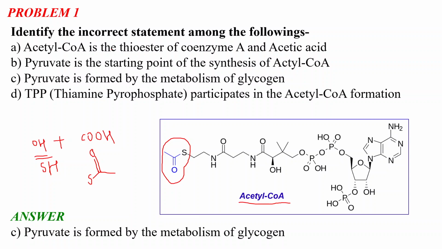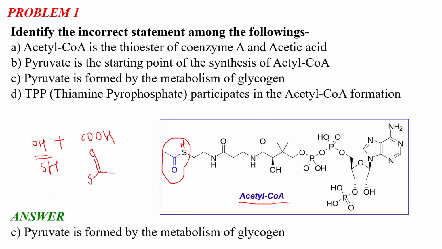So in acetyl CoA, this part is the thioester, and this thiol part, if there was a hydrogen here, this thiol, it will be called coenzyme A. This whole part is the coenzyme A part, and this moiety in blue, you can see, is derived from the acetic acid. So the first option is correct regarding the acetyl CoA.